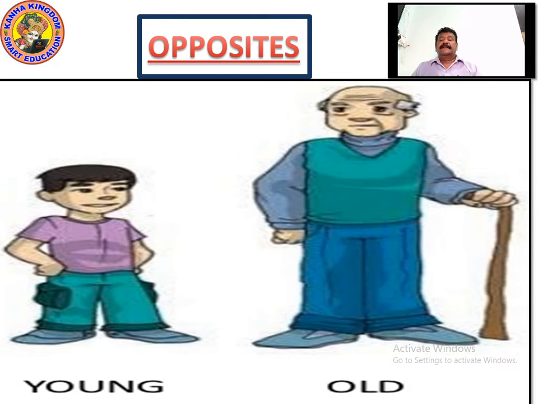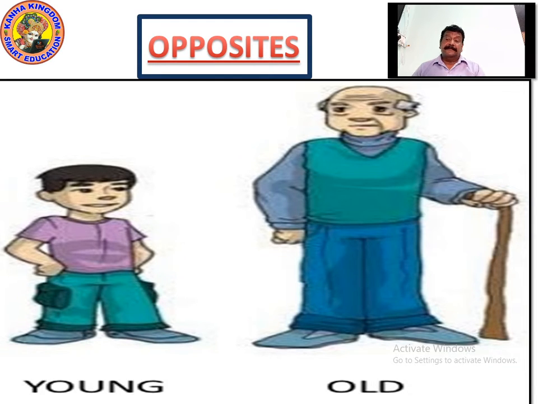Now look at the screens. Here the screen says young and old. Young means you can see the boy, he is a school going boy, right? He is shown as young because he is young blood. Yes, he is young. Young means at the same age as you, maybe they are called young. The smaller ones are called young. And this is the old man. Old man whose age is bigger.